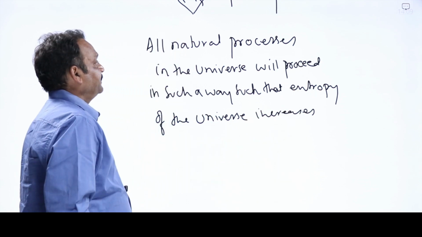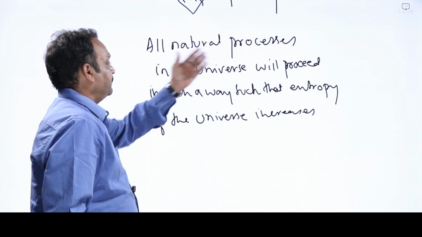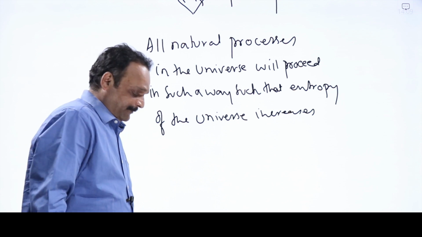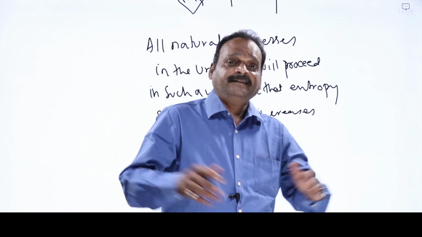All natural processes in the universe will proceed in such a way that the entropy of the universe increases. One statement with far-reaching consequences.